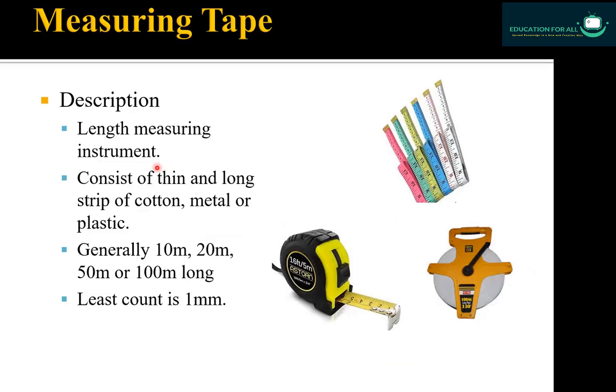Now come to the measuring tape. Measuring tape is the same as a meter rule. It is also a length measuring instrument and consists of a thin and long strip of cotton, metal or plastic. You can see in the pictures. Generally it is 10 meter long, 20 meter long, 50 meters long or 100 meters long and more than that. But more generally the lengths of measuring tapes are 10, 20, 50 or 100 meters. And again the least count for measuring tape is 1 millimeter.